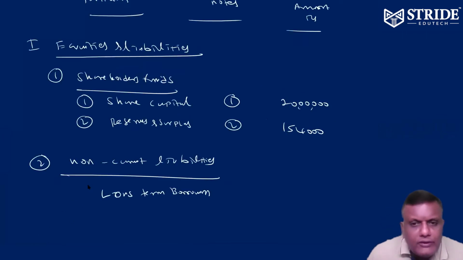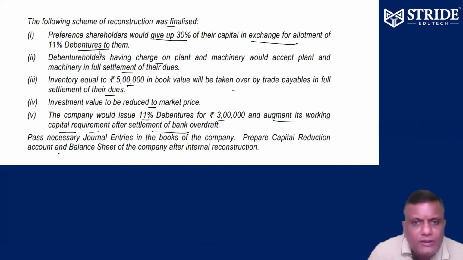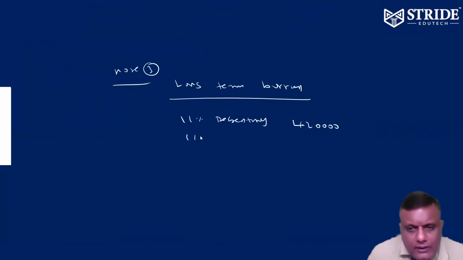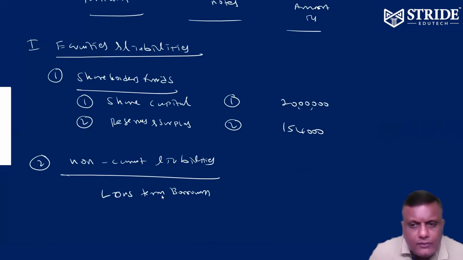And one more debenture of 3 lakhs was raised. The 11% debenture we issued to preference shareholders is 4,80,000, and a 3 lakh debenture was issued. So altogether 7,20,000 long-term borrowings. Note 3, long-term borrowings.